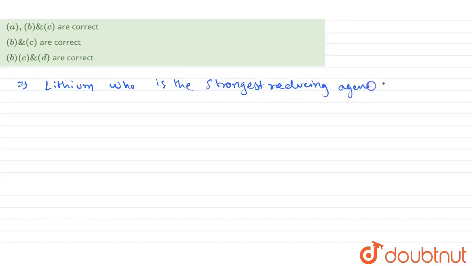Why? Because it's not cesium, it is lithium who is the strongest reducing agent in 1A group.